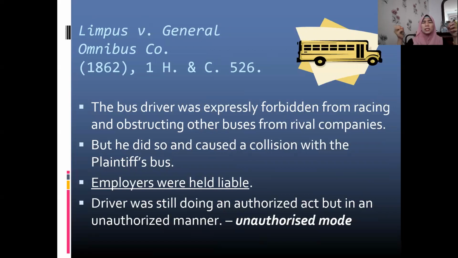Driving a bus is still allowed, this is the job scope, but racing is an unauthorized manner. So this all falls under unauthorized mode. That's why the employer will still be held liable under vicarious liability.